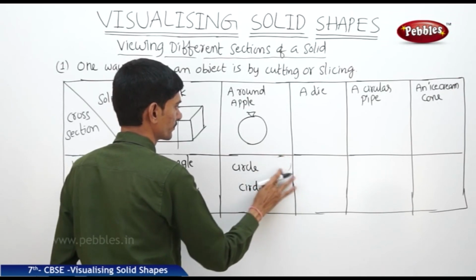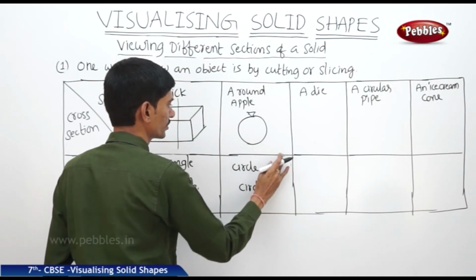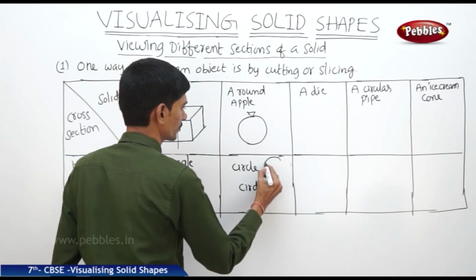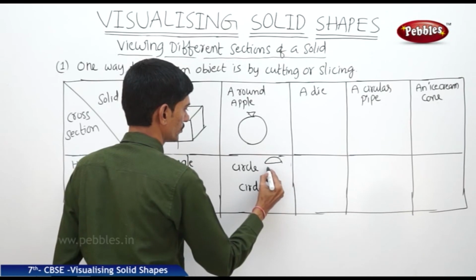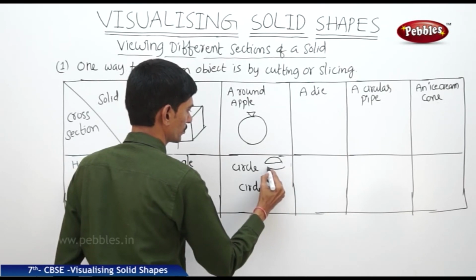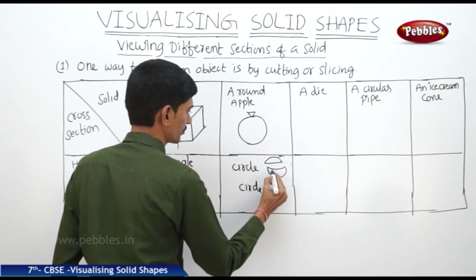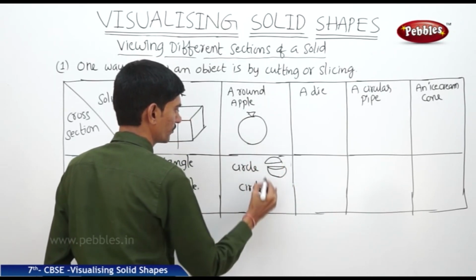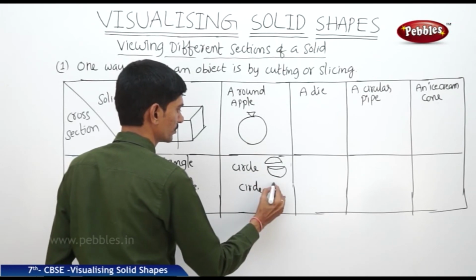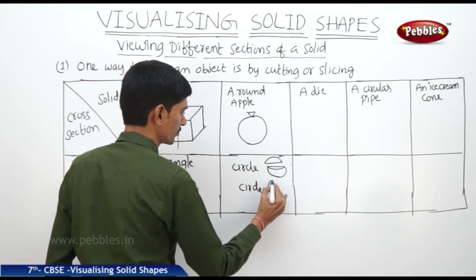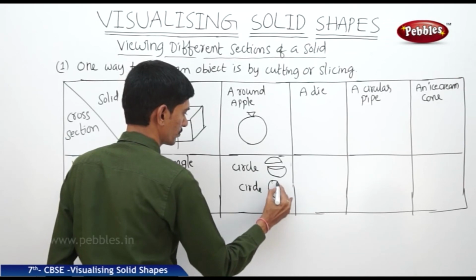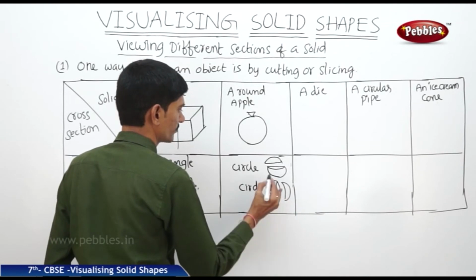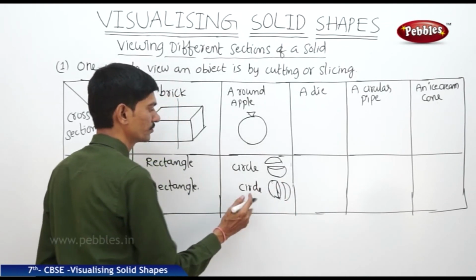If you cut the apple horizontally and if you cut the apple vertically, both are circular shapes, so circle.